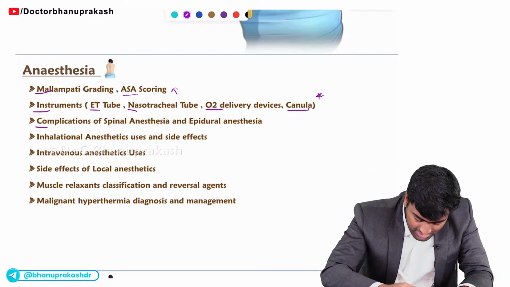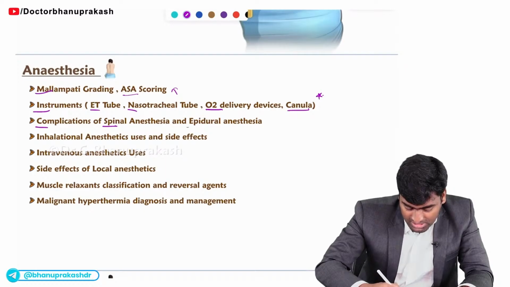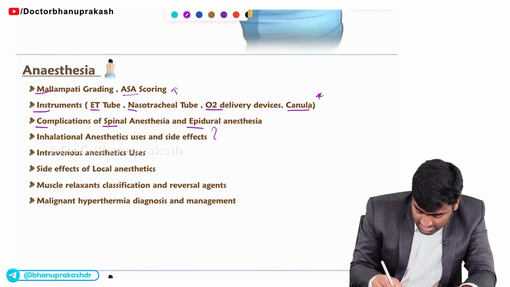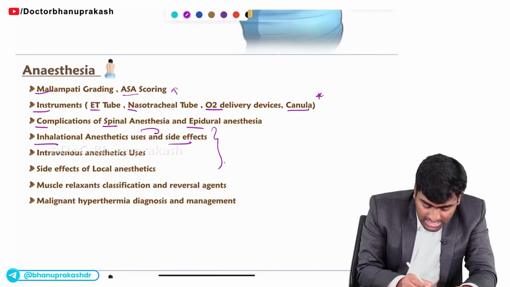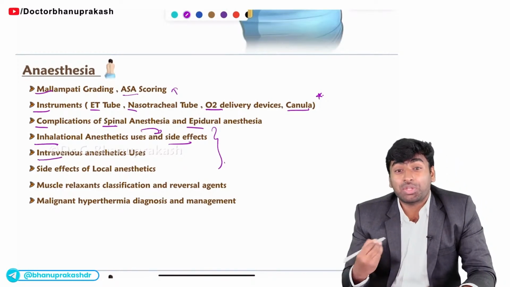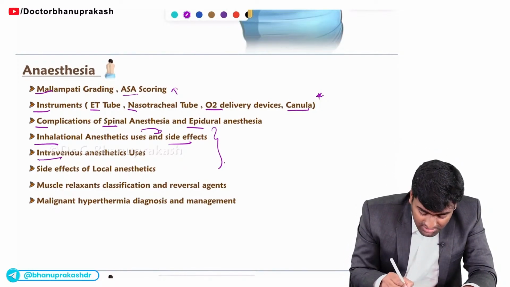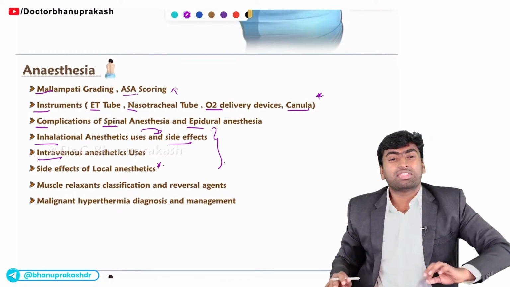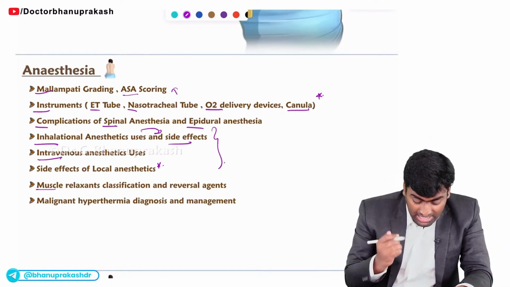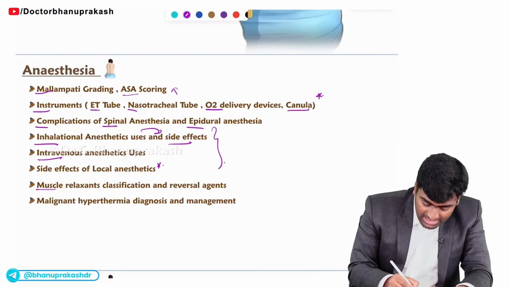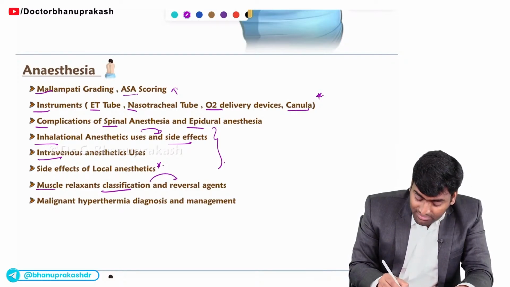And the complications of spinal anesthesia and epidural anesthesia, then inhalational anesthetics, their uses and side effects, intravenous anesthetics, their uses and side effects, and the side effects of local anesthetics. These are very, very important points, and they are repeatedly asked. Fine. And finally, the muscle relaxants, their classification and their reversal agents.